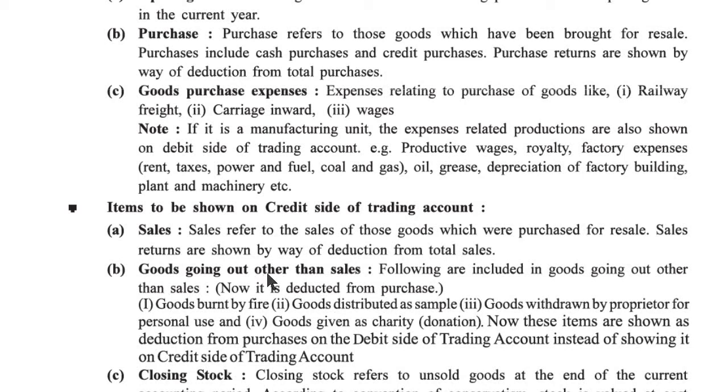Goods going out other than sales. We have not sold the goods, but then also goods go out from our business unit. Following are included in goods going out other than sales: goods burned by fire, goods distributed as samples, goods withdrawn by proprietor for personal use, and goods given as charity. Now these items are shown as a deduction from purchases on the debit side of trading account instead of showing them on the credit side of trading account.